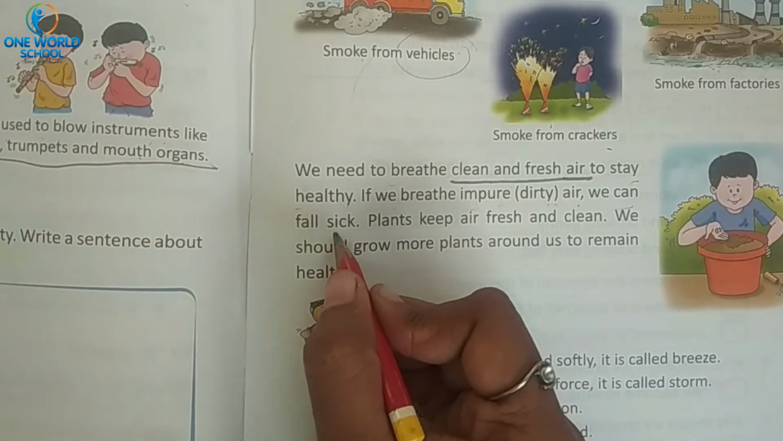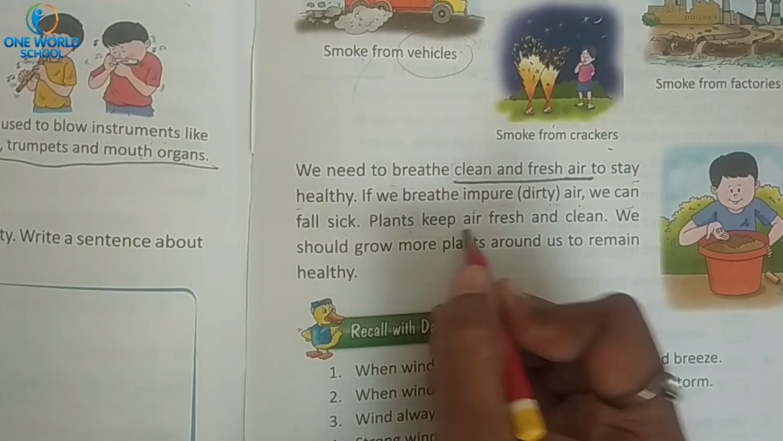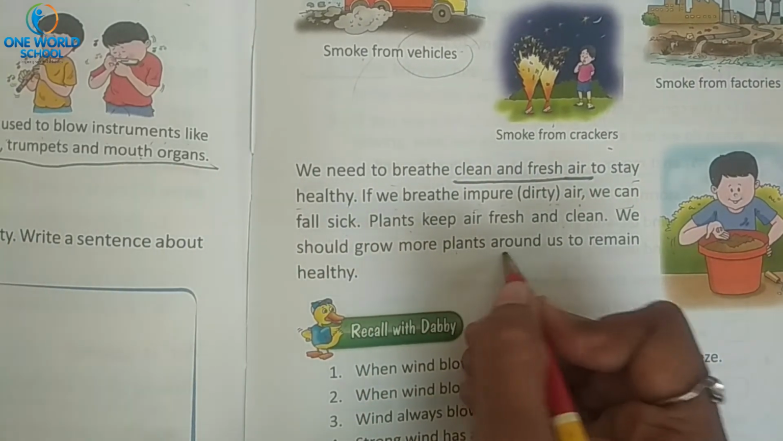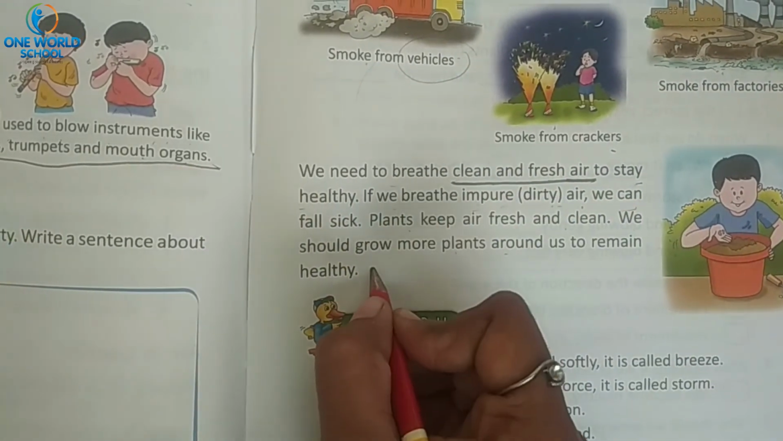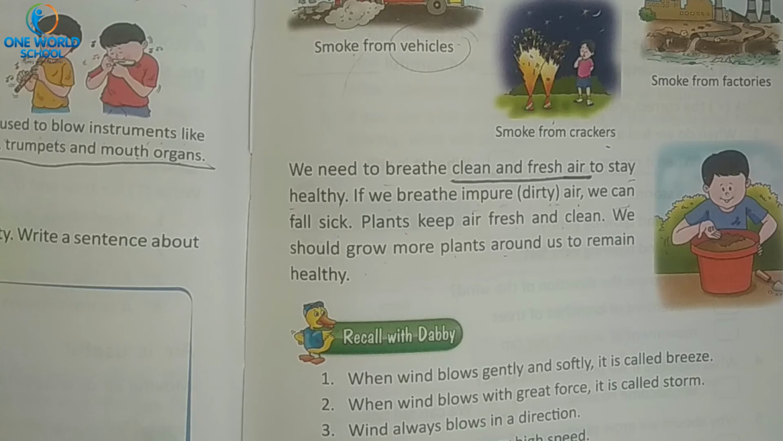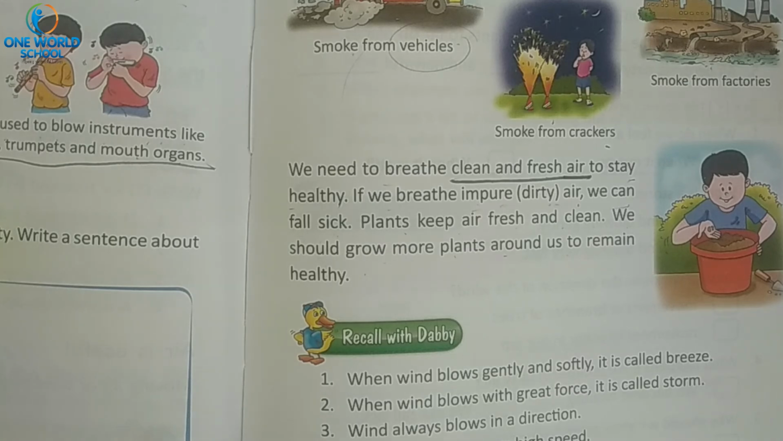We will become sick. Plants keep air fresh and clean. We should grow more plants around us to remain healthy. How will air become fresh and clean? By growing plants. So we should grow more and more plants, so that the air will become clean, and then it will make us healthy.